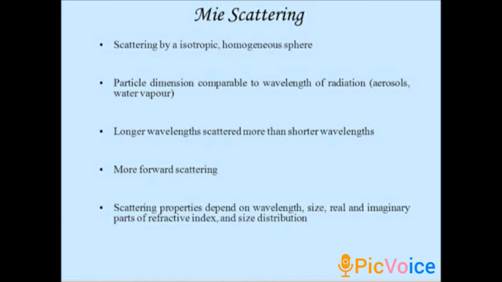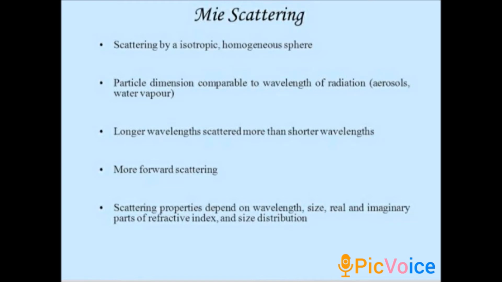Okay, so these are all the causes for the Mie scattering. Once again I am telling you, Mie scattering is nothing but the diameter of the scatterer. We know what is scatterer and what is incident light. When the diameter of the scatterer is similar to, or larger than, the incident light, it is called the Mie scattering, and it is caused by some particles which are present in the lower portion of the atmosphere. The particles may be pollen, dust particles, water droplets. So these are the particles which cause Mie scattering.